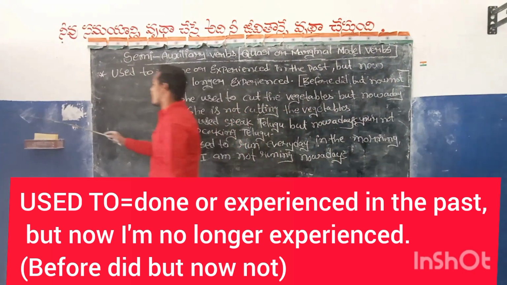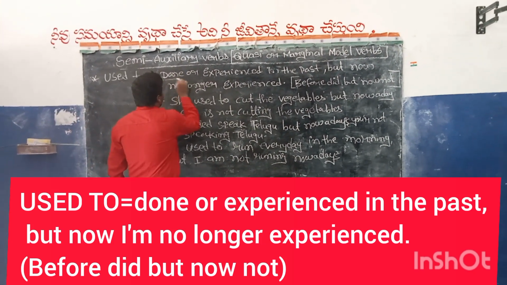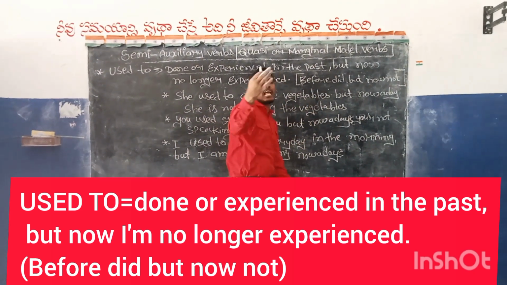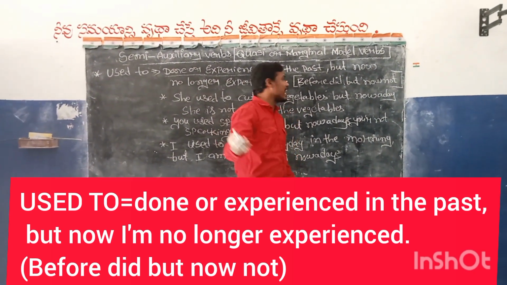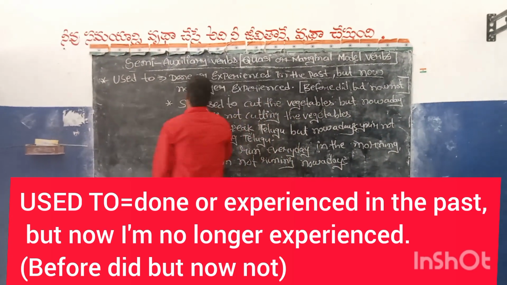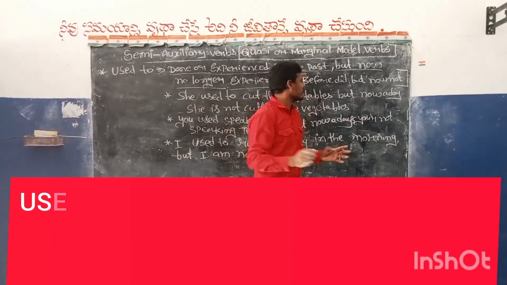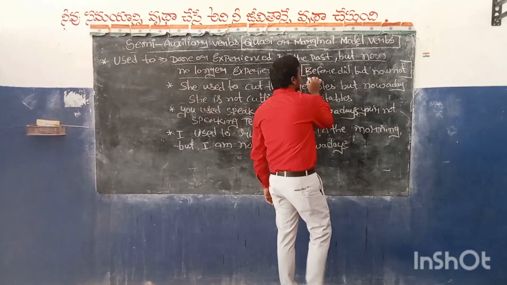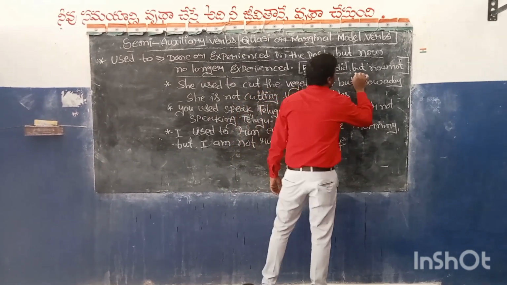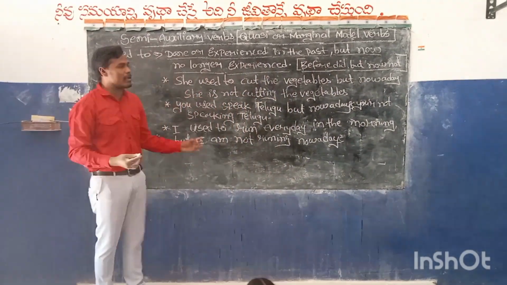See, what is that? You have to understand first. This one is already done or experienced in the past. Already in past time I was doing this. But now no longer experienced. That means I am not doing it nowadays. In other simple words, it is expressed here: before did, but now not. Understood? If you check the sentences, you will be able to understand.